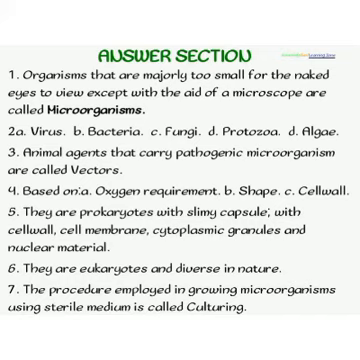The first answer is that organisms that are too small for the naked eye to view except with the aid of a microscope, which is either an electron microscope or a light microscope, are called microorganisms. And they are of 5 types. There's the virus, bacteria, fungi, protozoa, and algae.